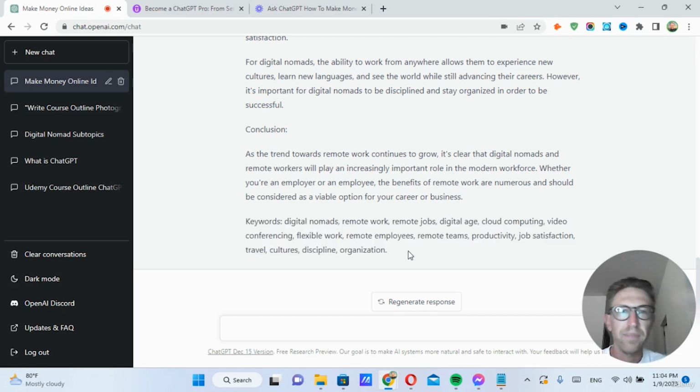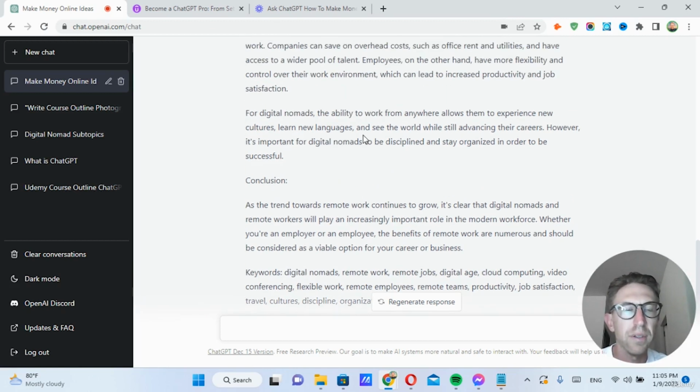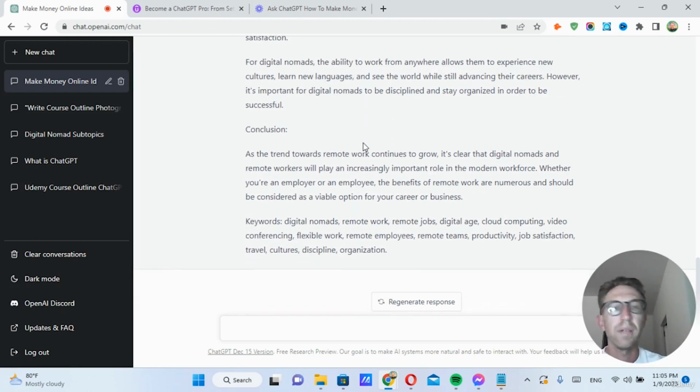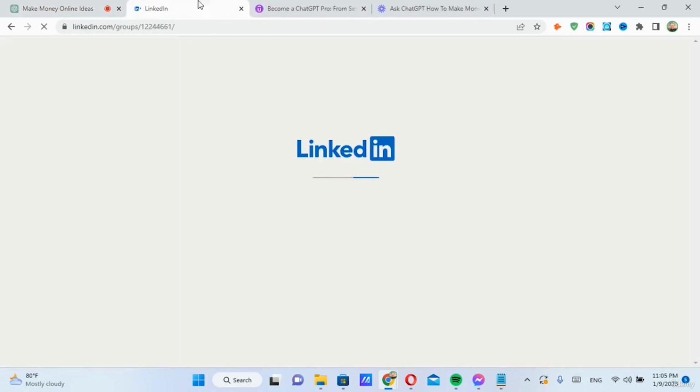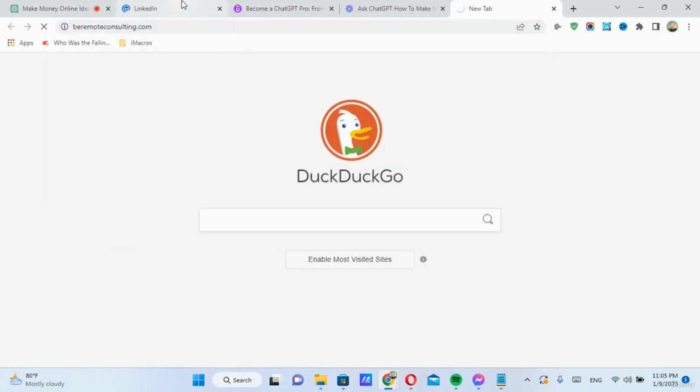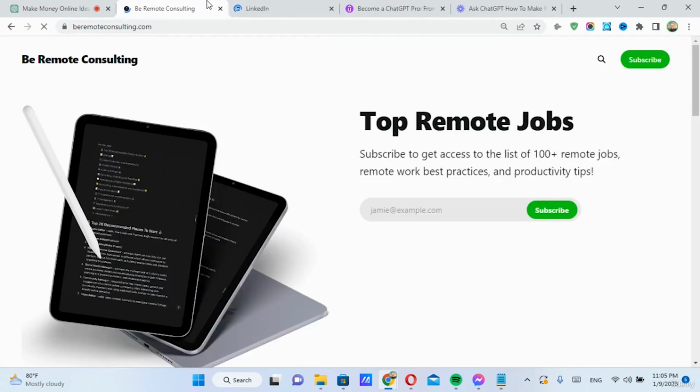So these are the keywords that they're using either throughout the article or that you can include in your blog post when you put it on Squarespace or WordPress or Wix or whatever website tool you're using. So you can use this to create a blog post. But in this particular case, I don't actually have a blog that I'm running at the moment. Actually, my domain expired, but I do have a newsletter, which I'll show you right here.